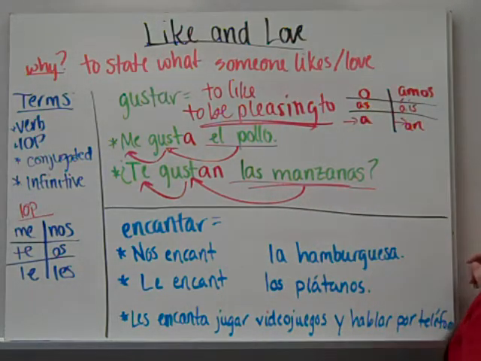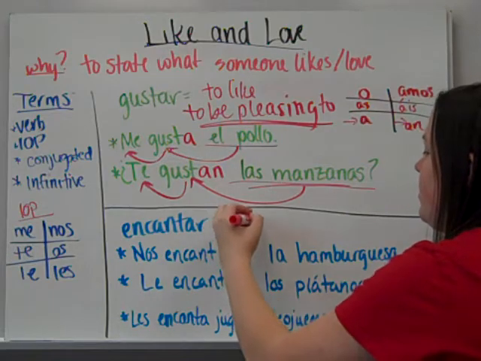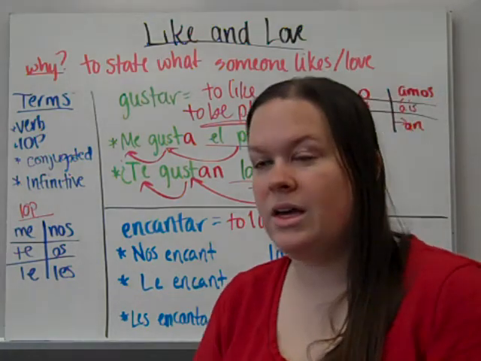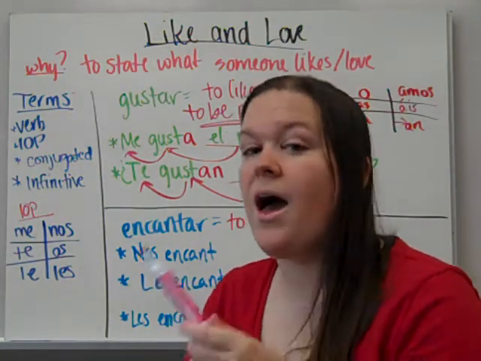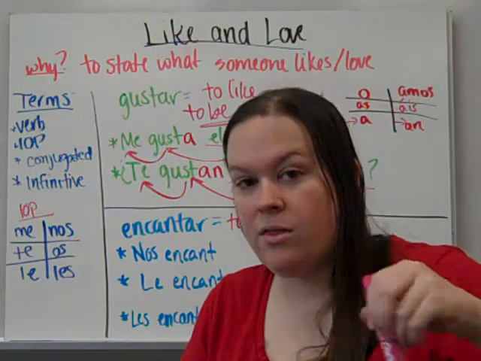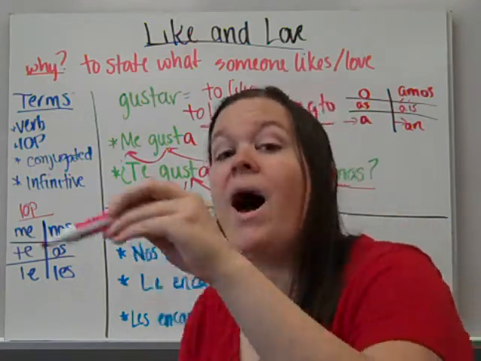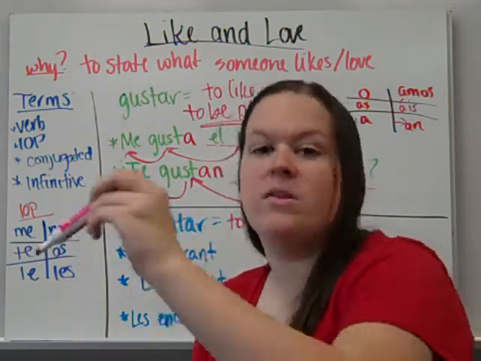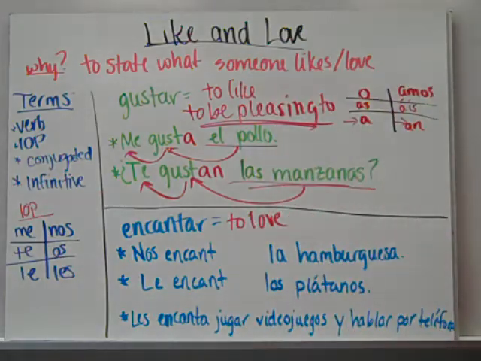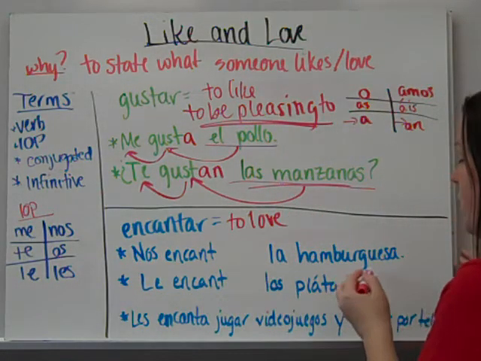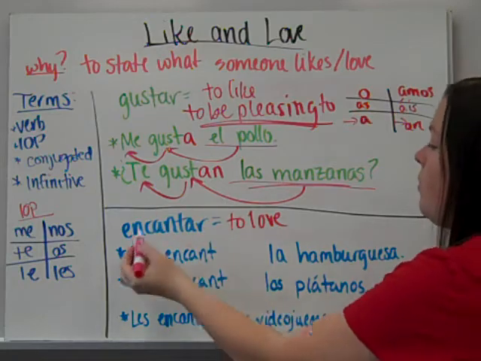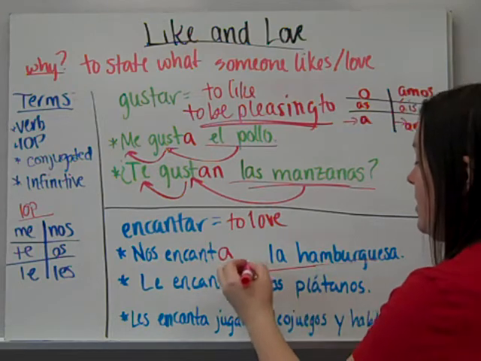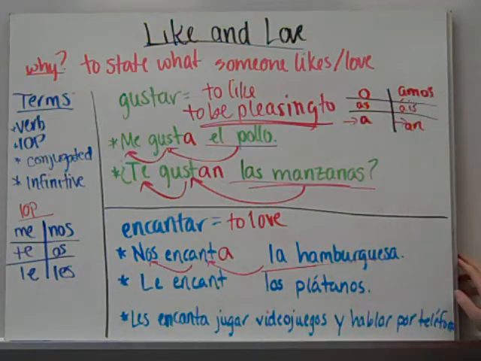Now, encantar is instead of like, if you really like something, you would say encantar, which means to love. Now remember, if I say me encanta, I'm not saying I love whatever. You're saying the item is loved by me or by you or by us. So it still follows that same rule of back to front. So we love the burger or the burger is loved by us. So the burger is an it. Nos encanta. It is loved by us.